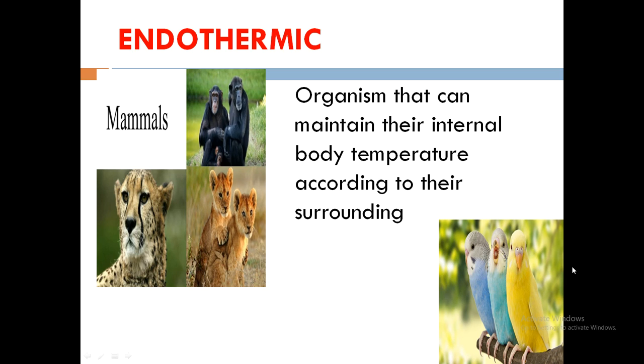So it will remain 37 whether the temperature of the environment is 0 or 50. Whatever the temperature of the environment, it doesn't matter. They will maintain their body temperature regardless of the external environment. So the constant body temperature of 37 remains the same in every condition. Such organisms are called endothermic organisms, which can keep their body temperature constant at every level of temperature, regardless of the changes in the environmental temperature.